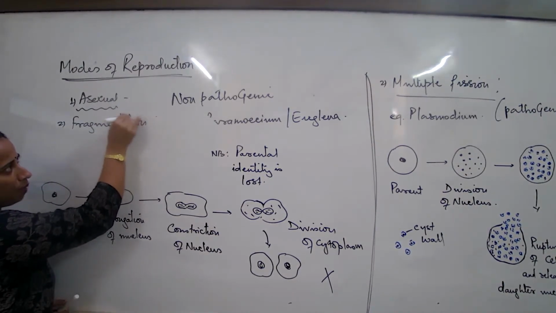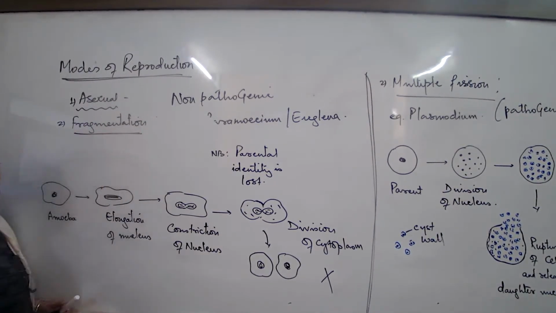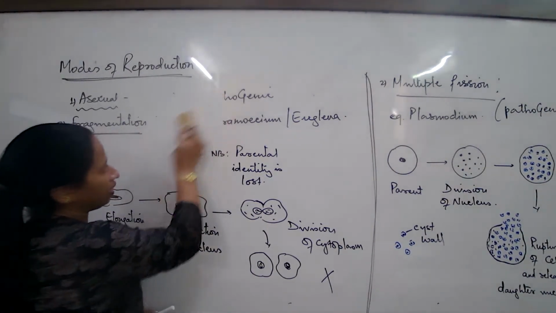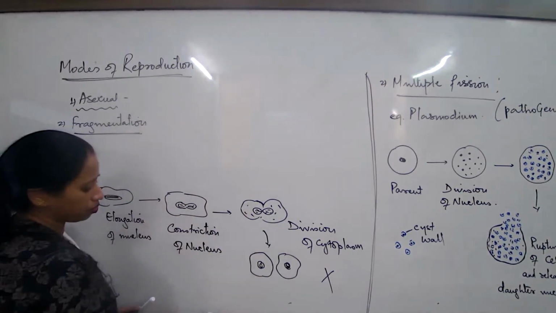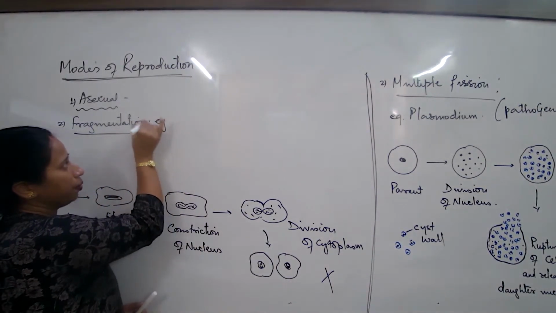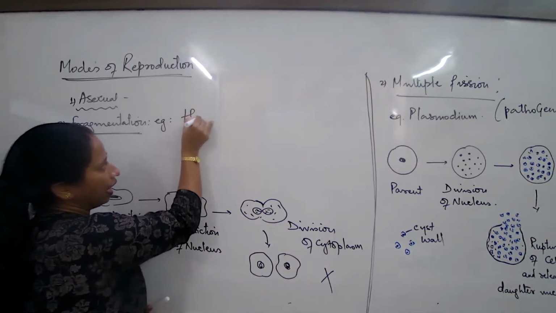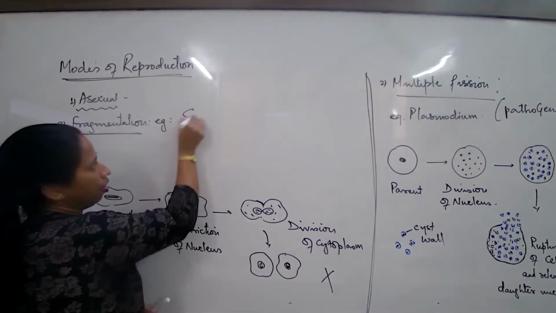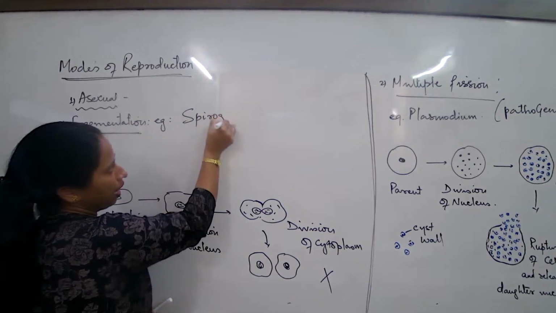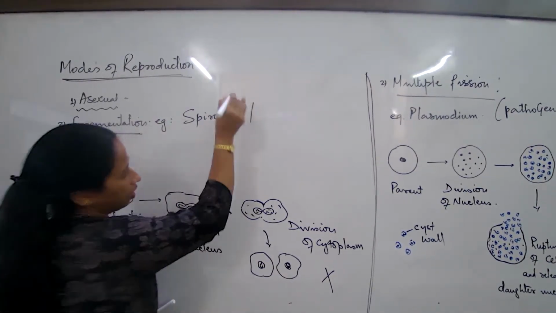Fragmentation majorly takes place in multicellular organisms, but which are simple ones. Multicellular organisms definitely we are talking about, but simple multicellular organisms. What example you can write? Hydra. No, I'm sorry, Spirogyra. Examples like Spirogyra.